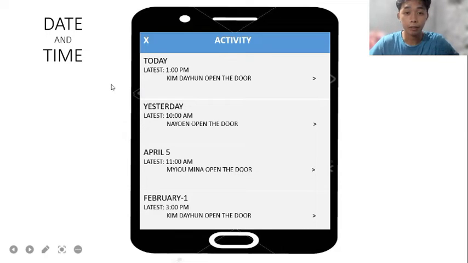And for the date and time, this is the activity. This will show who opened the door. This will show who opens it. And for the time and date, activity, here your name will show when and at what time you opened the door.